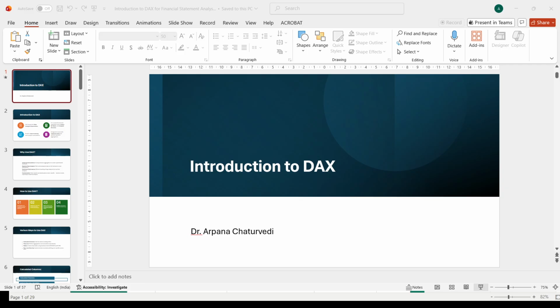Now see, first is calculated column. Whenever I am talking about a calculated column, you should know that the column will compute the value row wise. So it performs row wise calculation. As many rows as there will be, for each and every row it will compute a value, and a new column gets created over there. How to create a new column we will understand.